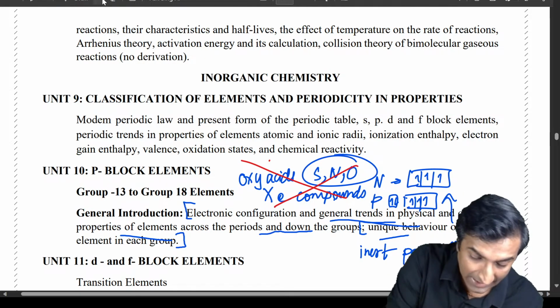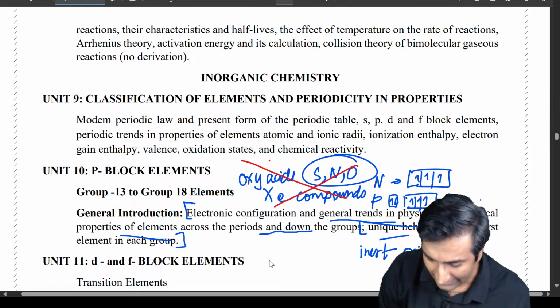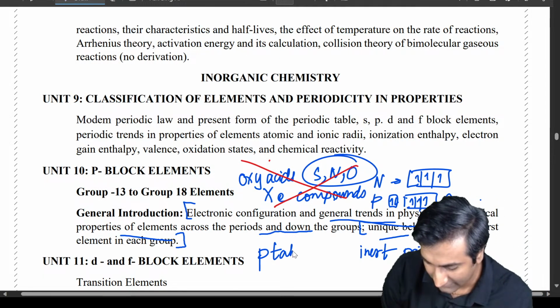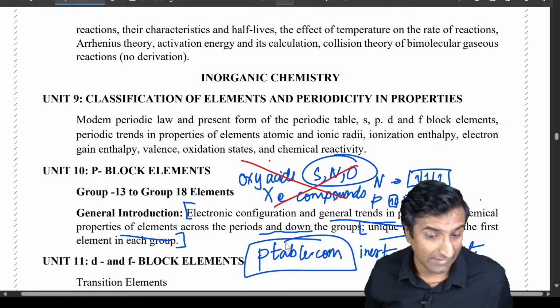This, however, the idea of electronegativity trends and all of that कैसे देखते हैं. And I told you last time how to go about these trends business. Go to this site ptable.com and you should be able to figure out most of all of this. All right. Do you guys have any doubts about all this?